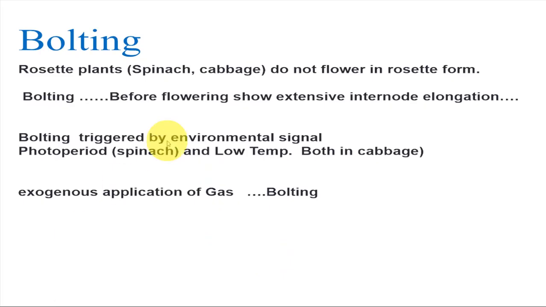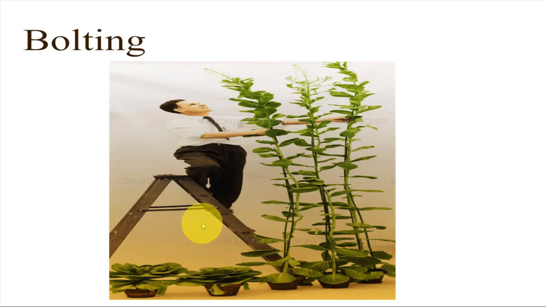So the process of bolting is here. That means rosette plants do not flower in rosette form. Before flowering, they need elongation of internodes. We see this elongation, or bolting. It is triggered by environmental signals, photoperiod and low temperature. But with exogenous application of gibberellic acid, it causes bolting, so it bypasses the photoperiod as well as low temperature. So gibberellins cause bolting, that means elongation of internodes in rosette plants.